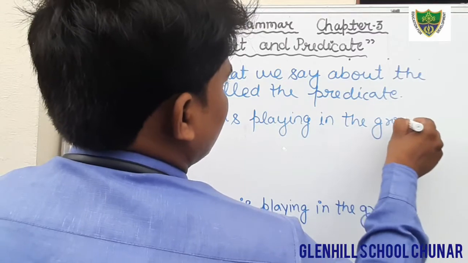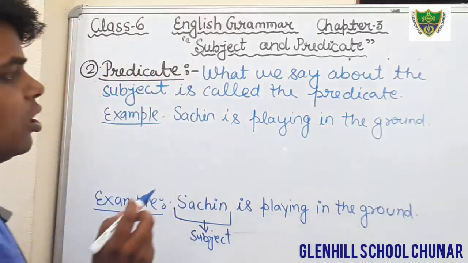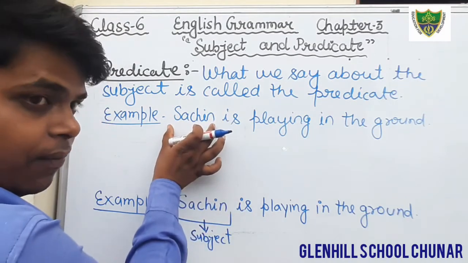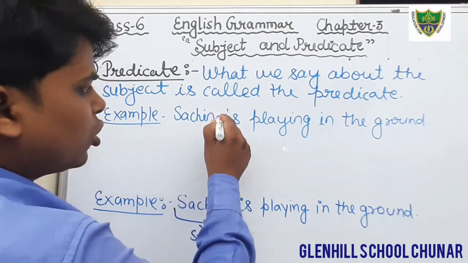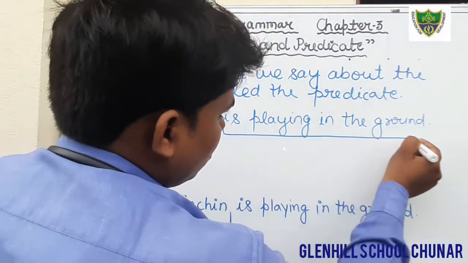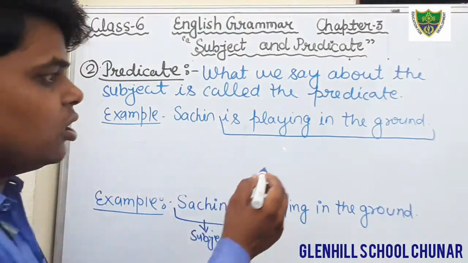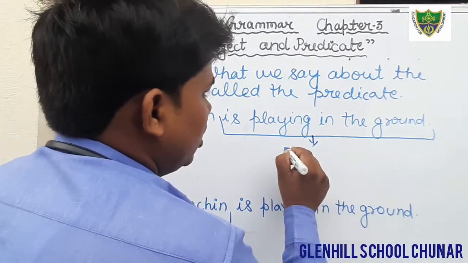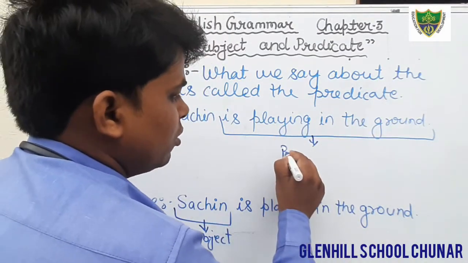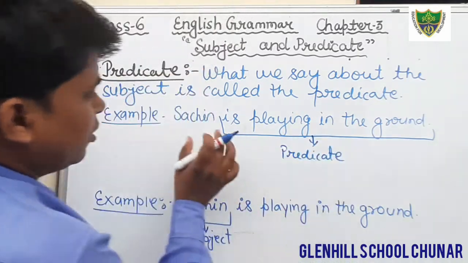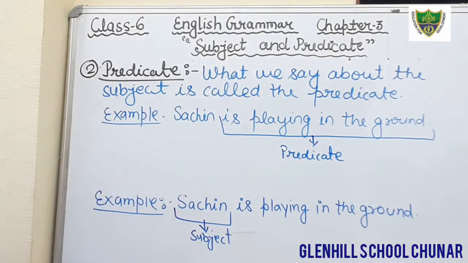Okay students, just see here. This is the sentence. In this subject you have already known that what is subject, Sachin, and what we are talking about Sachin. What Sachin is doing. In this sentence, what is predicate? Is playing in the ground. This is predicate. And what is subject? Sachin is subject.